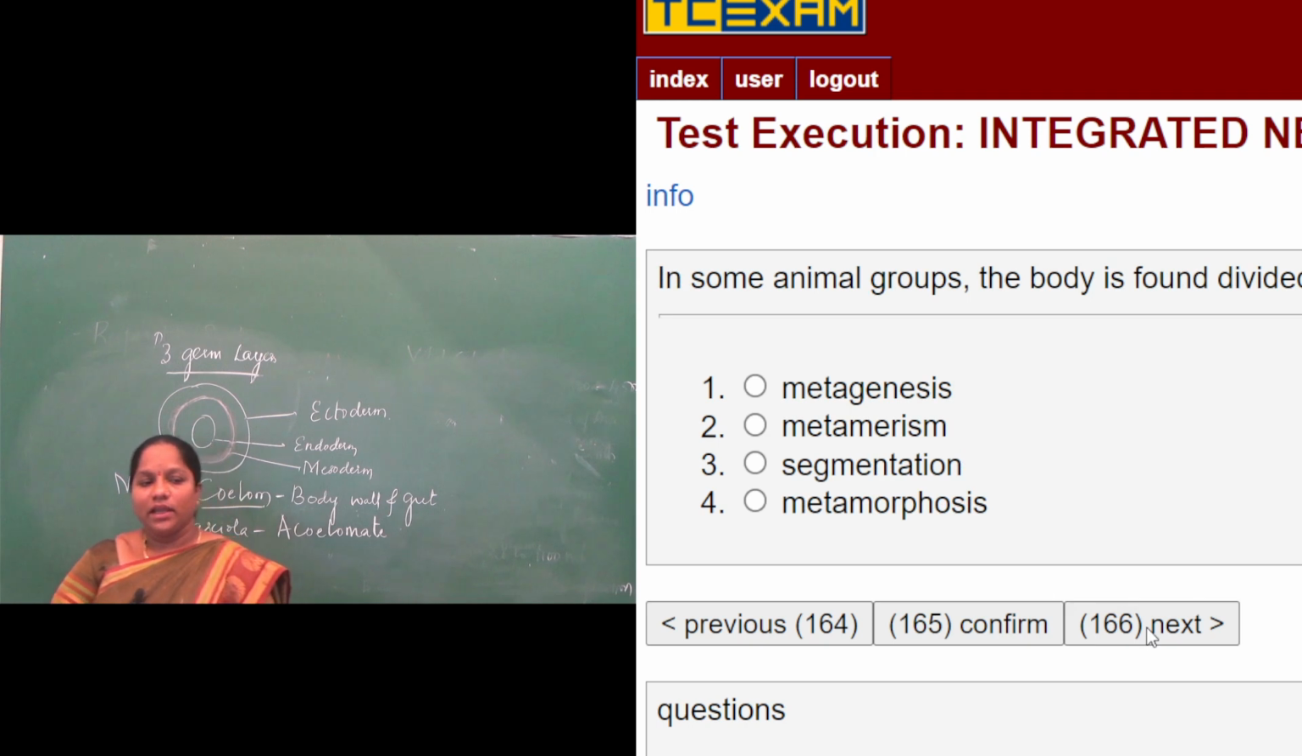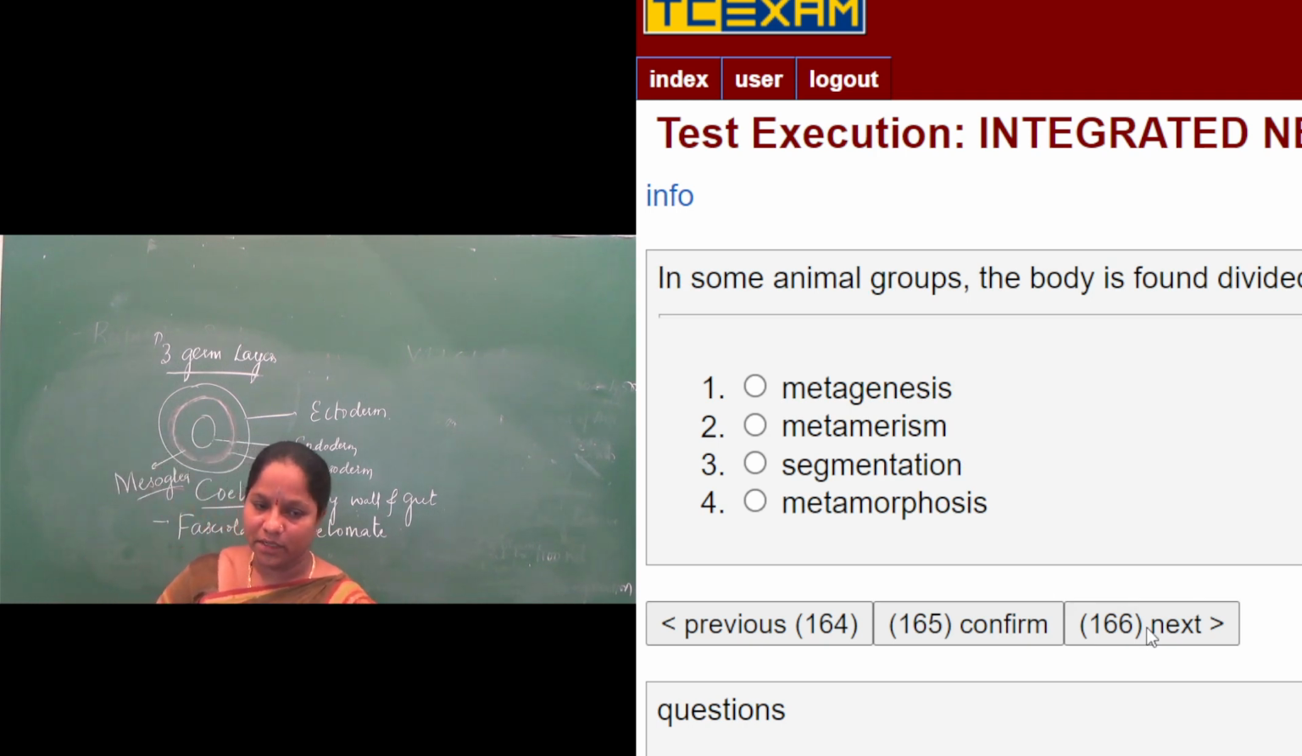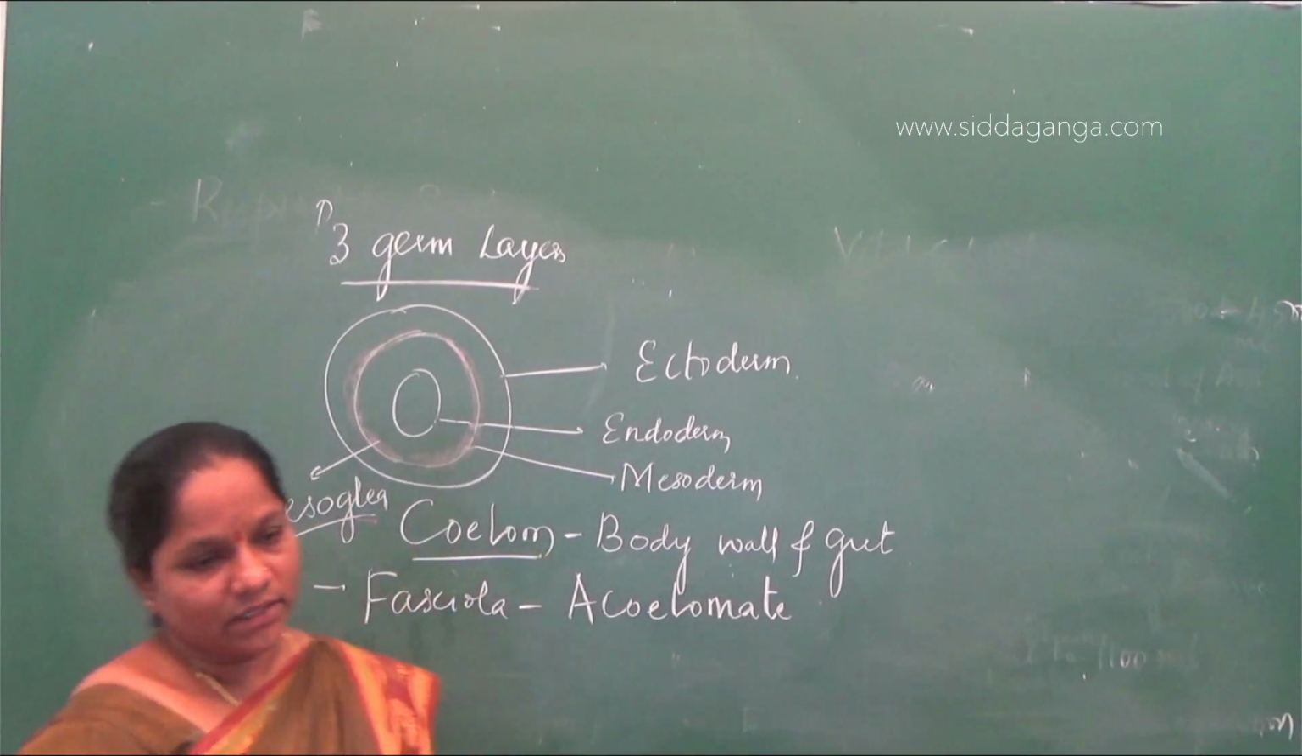Next question. In some animal groups, the body is found divided into compartments with serial repetition of at least some organs. This characteristic feature is called. So in some animals, the body is divided into repetitive compartments. What is it called? The options given are metagenesis, metamerism, segmentation, metamorphosis.